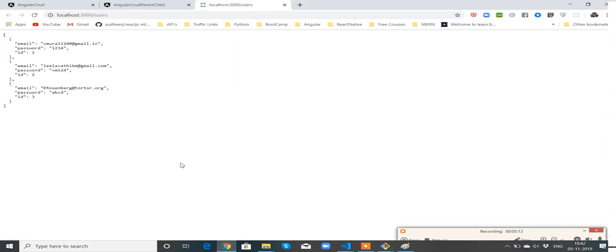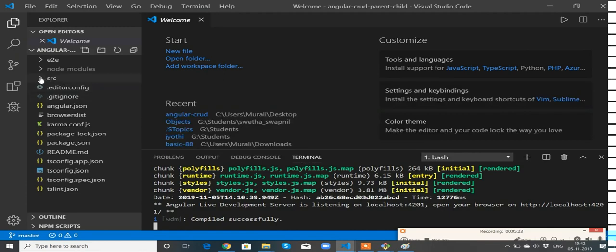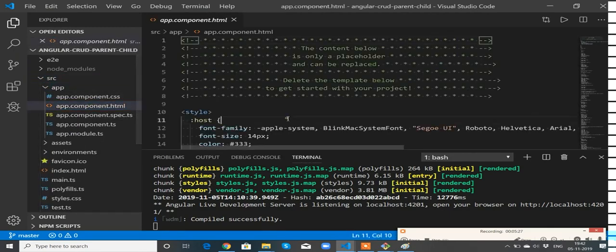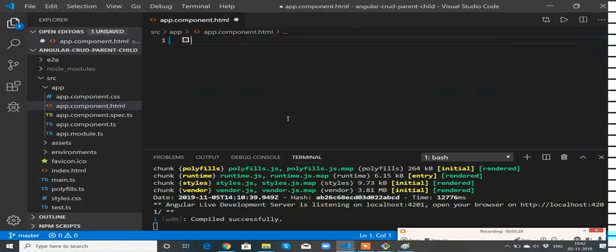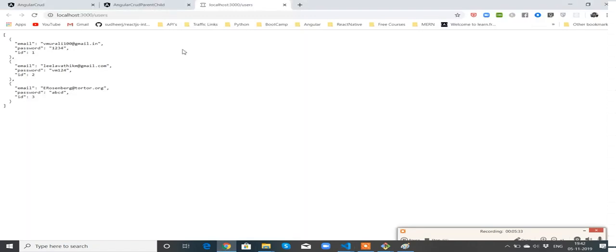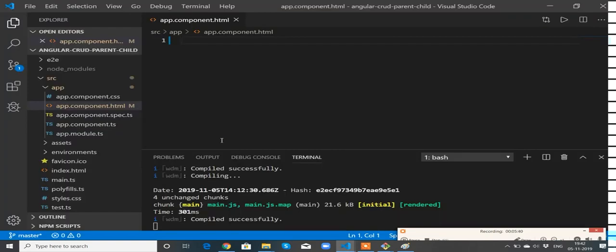Cool, this is the data I'm getting from the server. Now let's go to the Angular component. Let me go to src, app.html. I'm going to remove everything. Right now nothing is there. You can check the browser, this is the old one. So you can see it's a blank screen. Perfect.